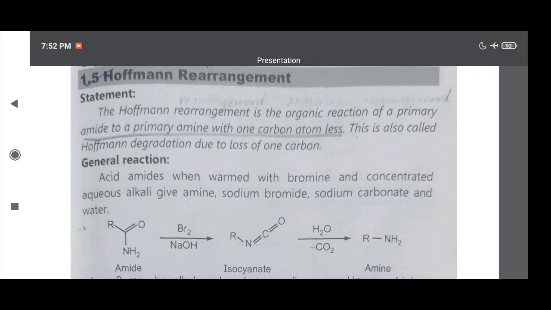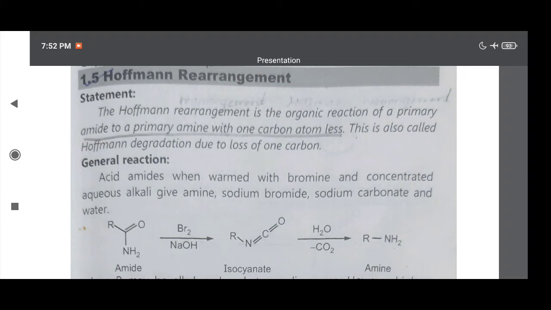Hello student, in the topic reactions in organic synthesis, I am discussing with you reaction number three, Hofmann rearrangement. Hofmann rearrangement is also called the Hofmann bromamide reaction. Therefore, first we study the statement of this Hofmann rearrangement reaction.